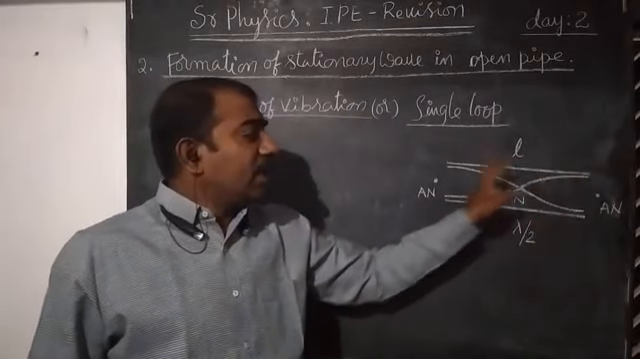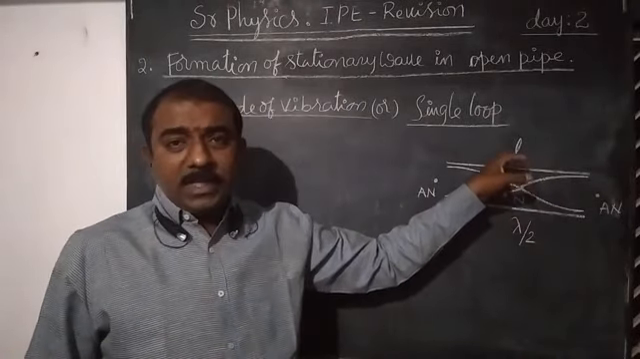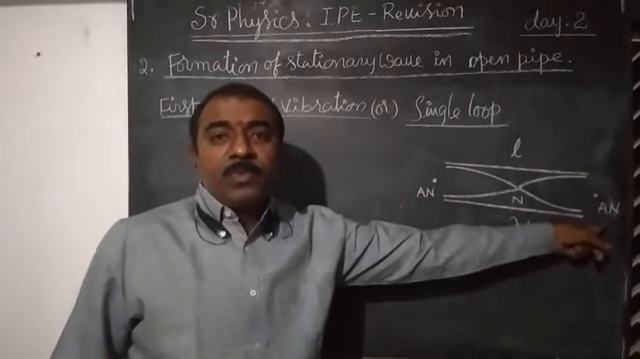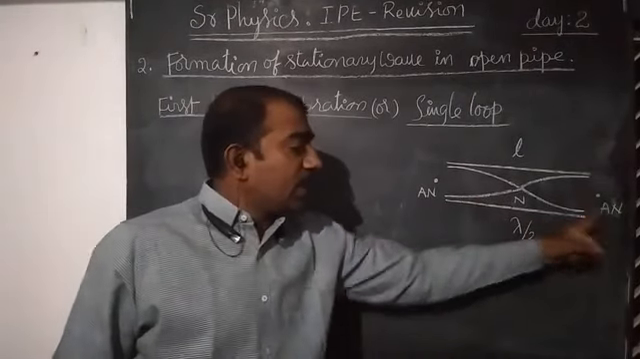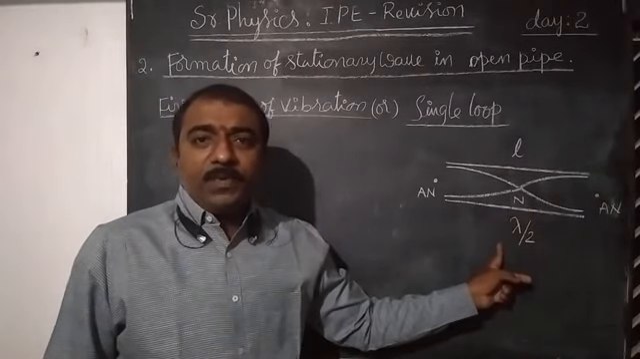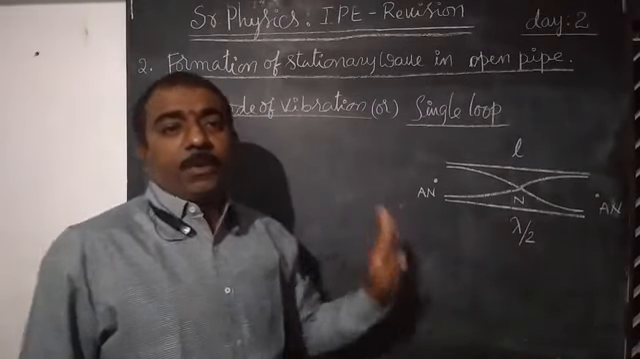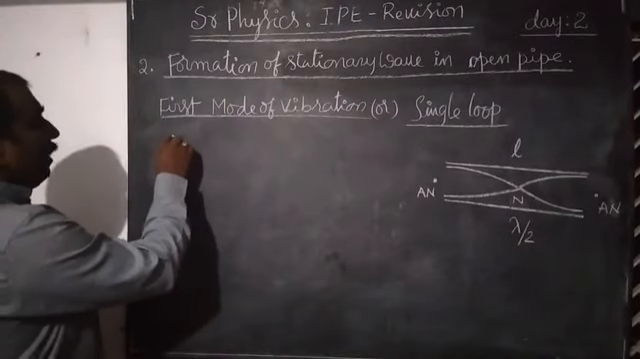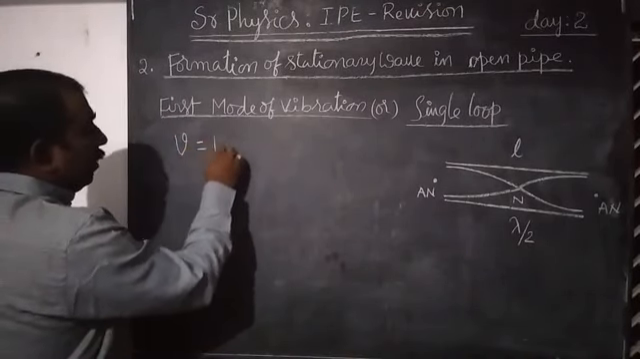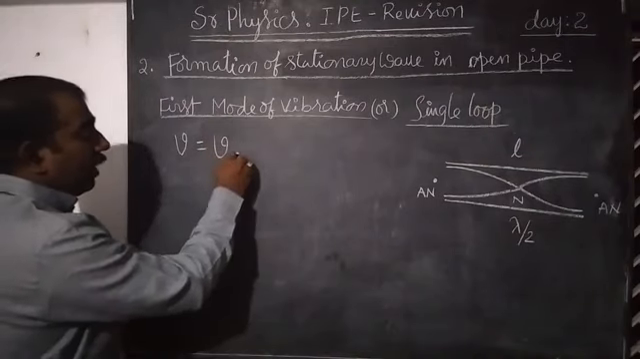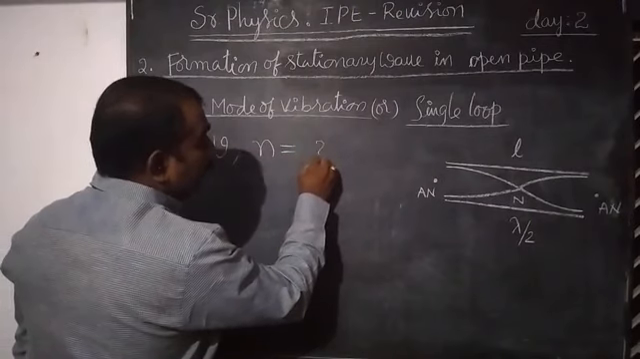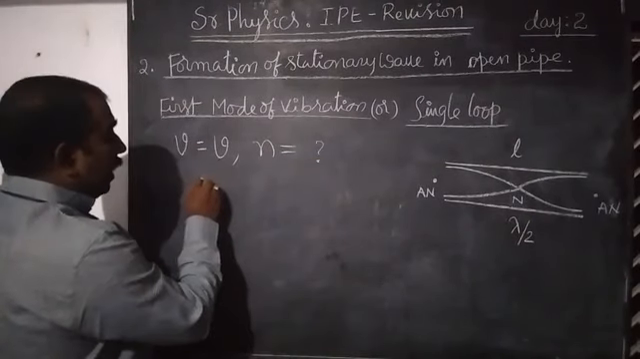Let us consider the length of the organ pipe is L. At the open ends, antinodes are formed. The distance between two successive antinodes is lambda by 2. Let us find the frequency of the wave. Let the velocity be V, and the frequency we have to determine.